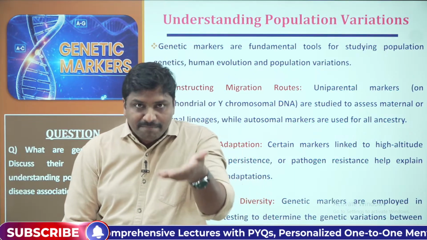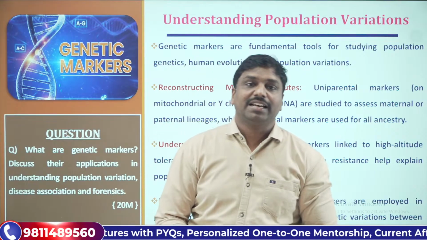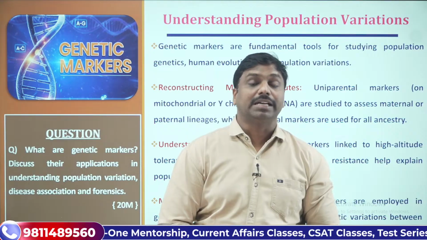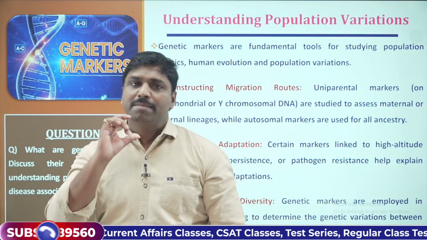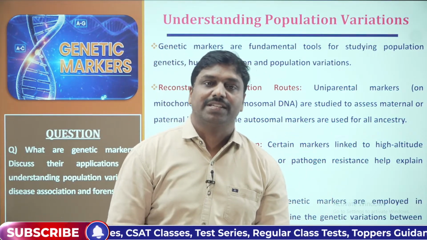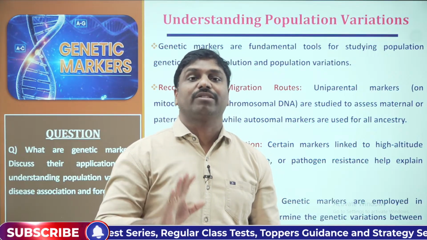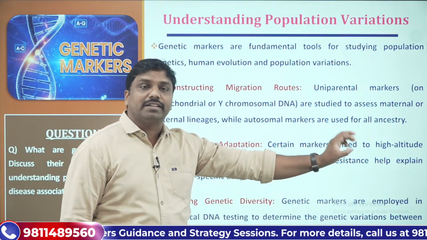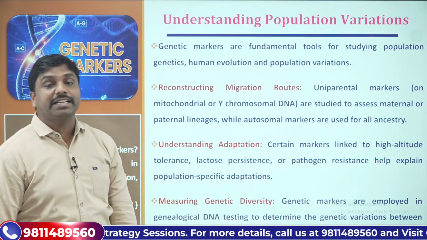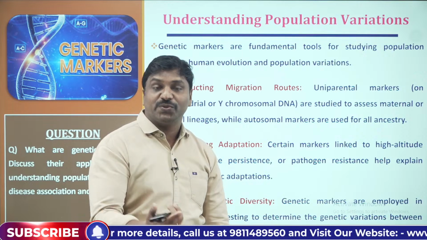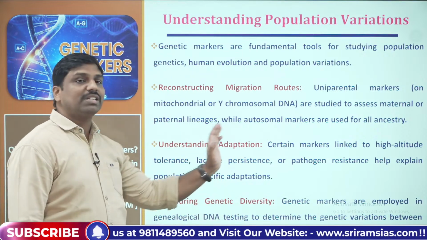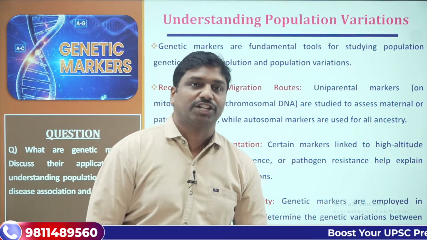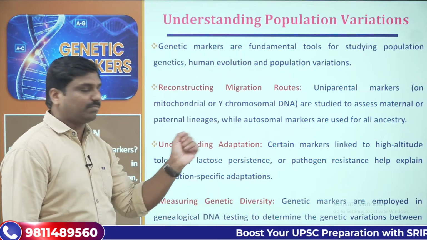Acclimatizations are nothing but temporary changes, temporary modifications of the animals to the environment. Adaptations are not like that. Adaptations are permanent and long-term changes, so genetically also there would be changes. In such a fashion, certain genetic markers are linked with certain climatic or environmental adaptations. With that, we can also understand how adaptations will be there. So that's another advantage or application in understanding the variation.